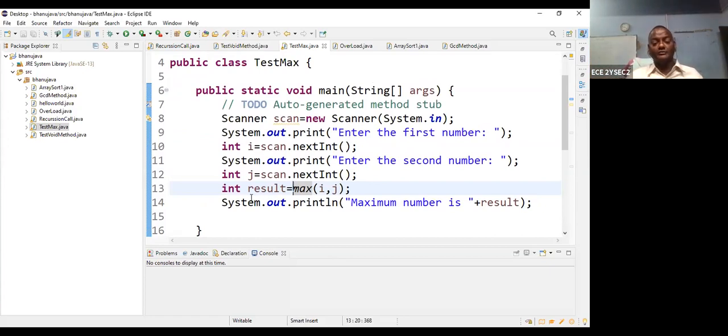Next, suppose I'm not using the method, I repeat, if I'm not using the method, then you can write the program here. But to find out the maximum several times, I am using the method. So in the method, what is the return type? Integer. What is the method name? Max. So this is called max(i, j).